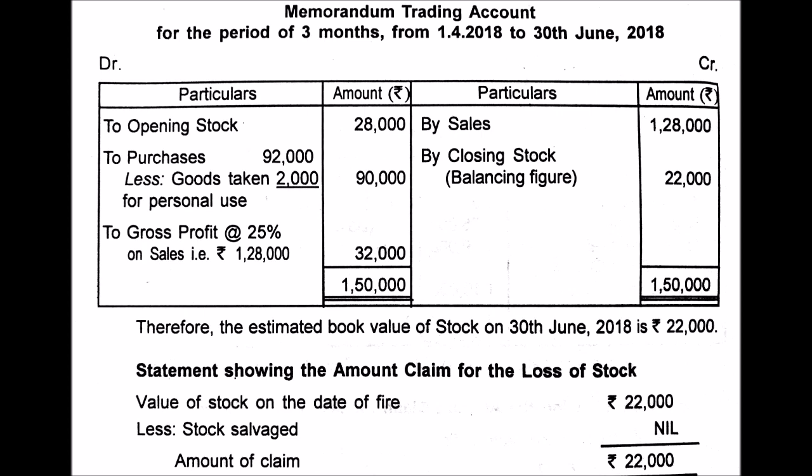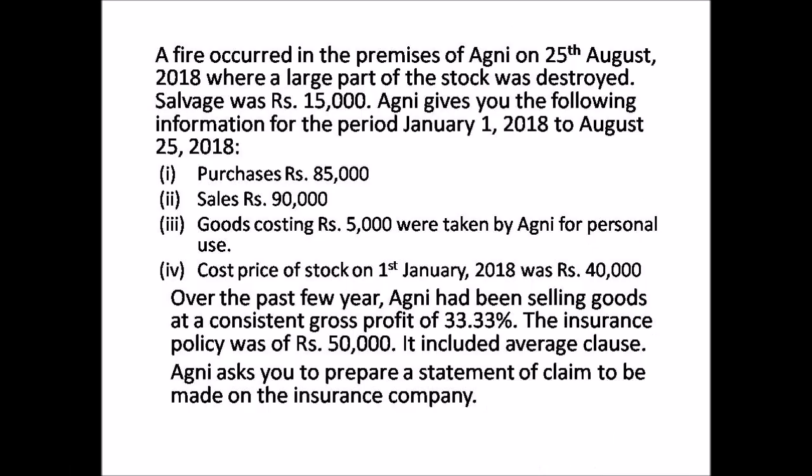It's on your screen. It says a fire occurred in the premises of Agni on 25th August 2018, where a large part of the stock was destroyed. Salvage was 15,000, meaning the goods that could be saved, you remember the meaning of salvage. Agni gives you the following information for the period from 1st Jan 2018 to August 25, 2018. That is the affected period.